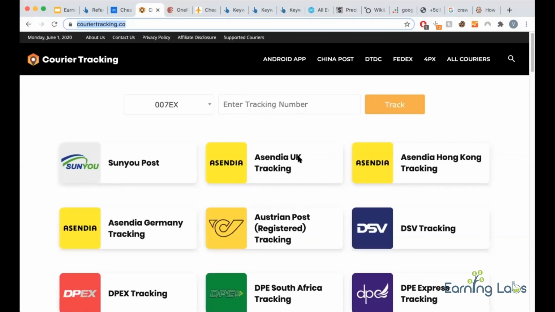How much minimum content should be there? See, there is no such count. For courier tracking, there are only 400 couriers, so I can't make more than 400 pages. But for quotes, there are 6 lakh, 10 lakh quotes, so I did 6 lakh quotes. So there is no such fixed thing. But try to be as big as possible. That's what I can say.